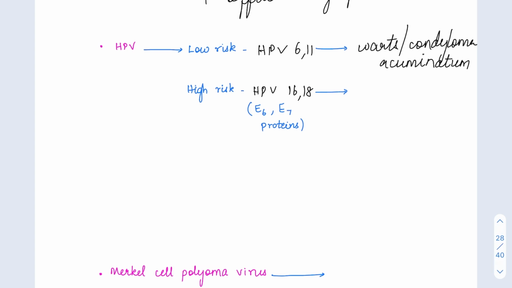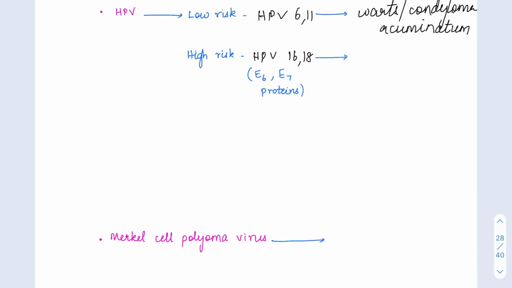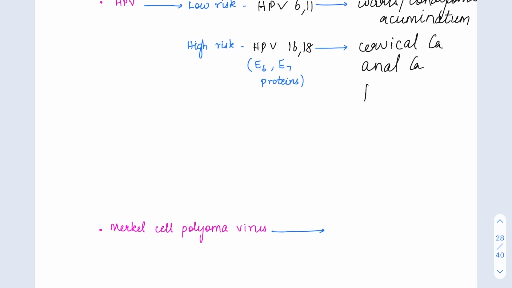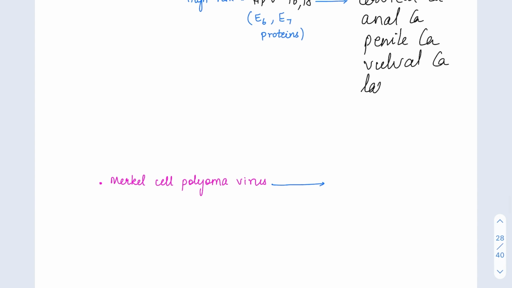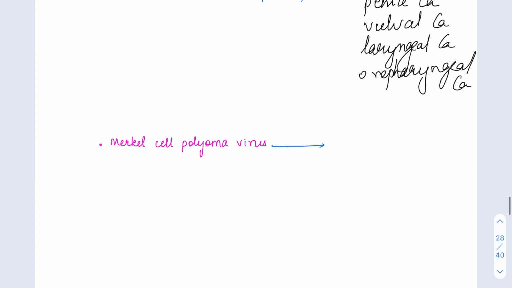Condyloma acuminata are warty growths caused by low-risk HPV, while high-risk HPV, because of its E6 and E7 proteins, which inactivate the p53 and the RB genes, causes multiple cancers, especially cervical cancer, anal cancers, penile cancers, vulval cancers, and nowadays laryngeal cancers and oropharyngeal cancers, especially in the tonsillar region.